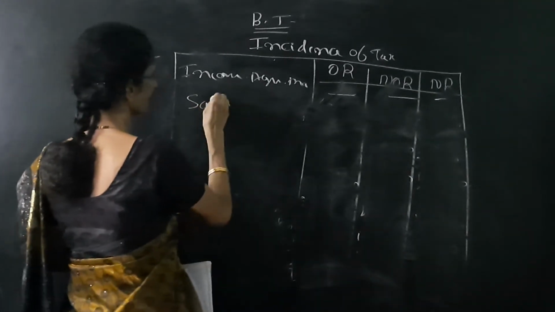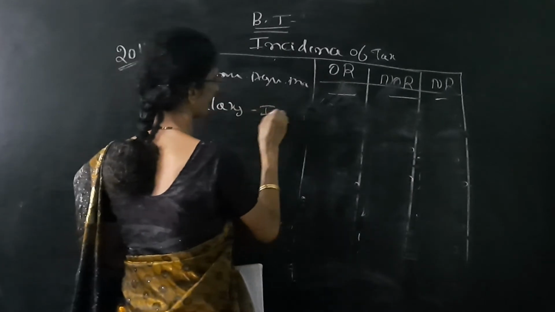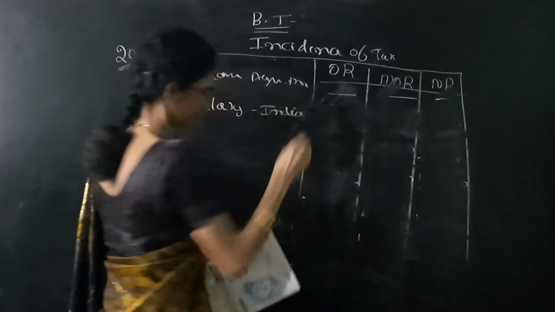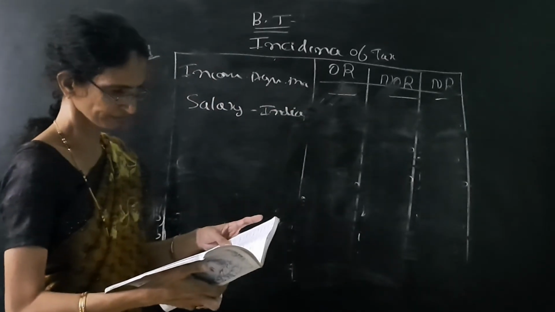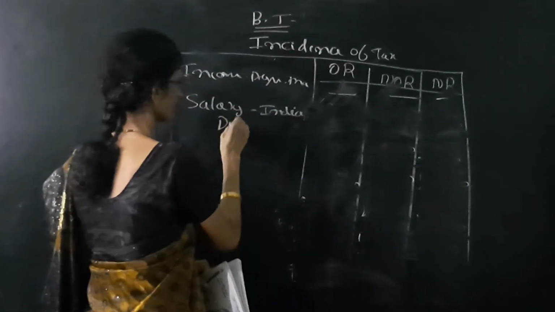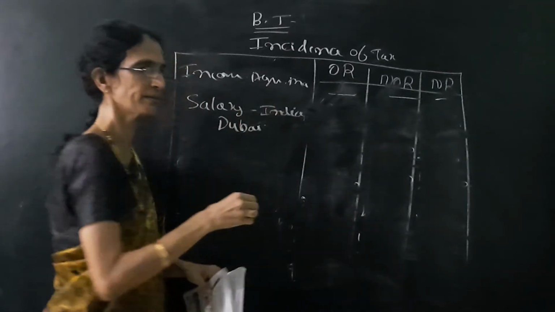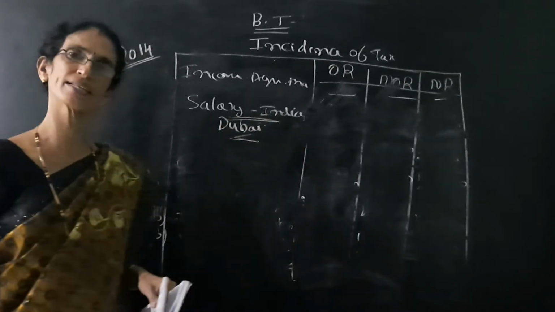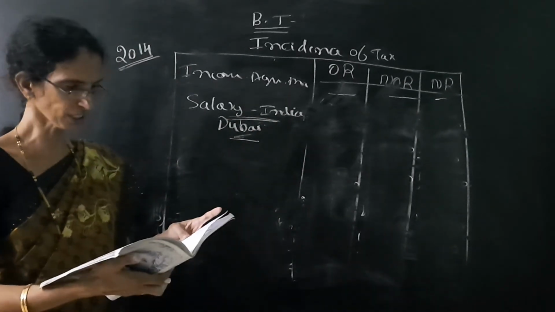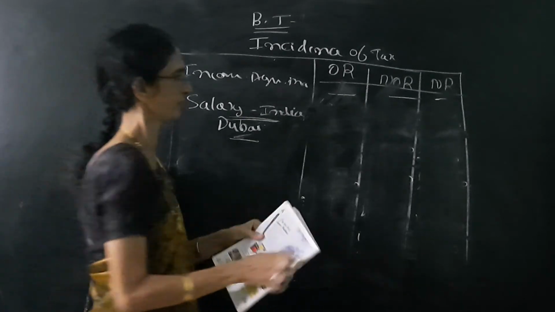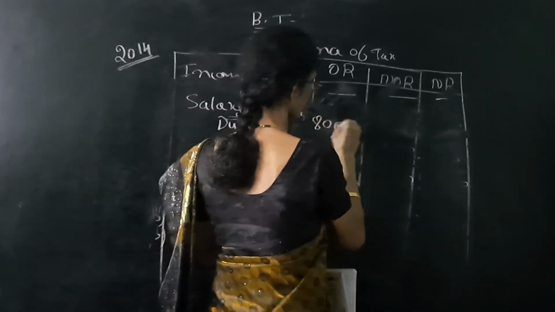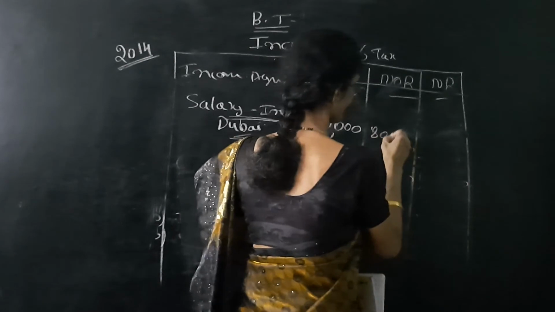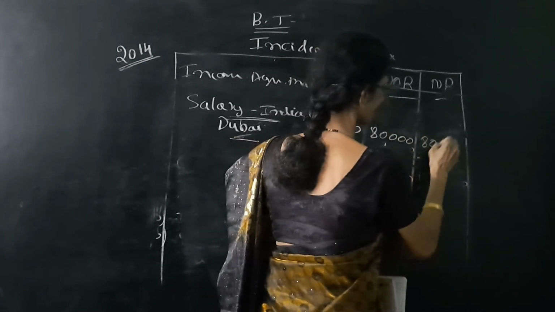So salary in India means the income is due in India, but he made the service in Dubai. The service is in Dubai, so that is foreign. But no need of seeing other thing. It is enough. The salary or the income is due in India. So 3 columns yes, yes, yes. So we have to write the amount 80,000, 80,000 and 80,000.